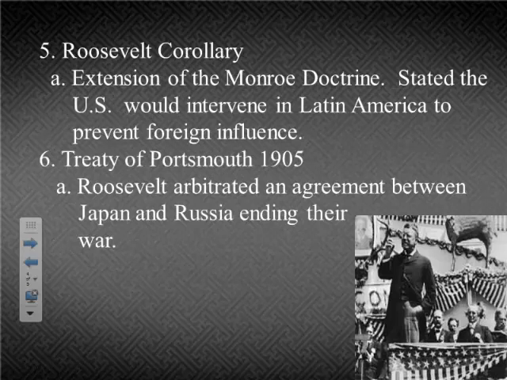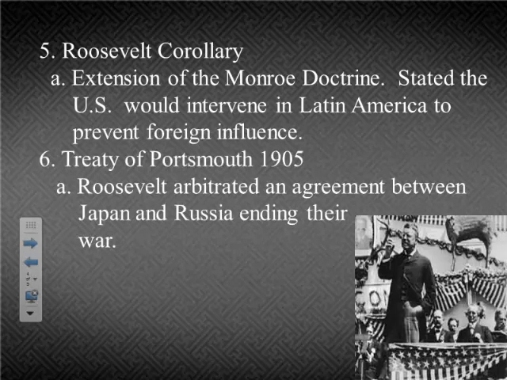Roosevelt also came up with the Roosevelt Corollary. During this time, the United States was very interested in protecting the empire around the United States. The Monroe Doctrine had been written way back in the 1820s and never really enforced because the United States didn't have the power.